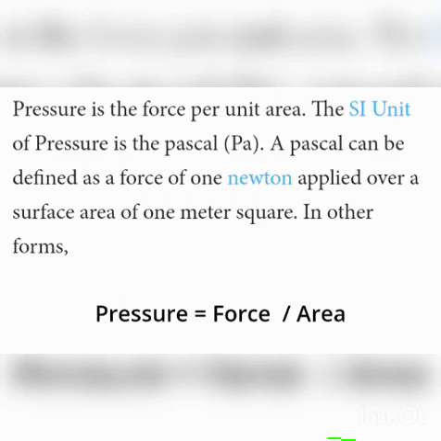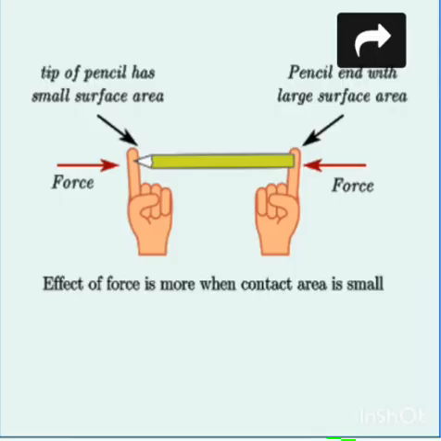Let us consider some practical examples. Take into consideration a sharp needle, which has a small surface area. However, consider a pencil which is very blunt at the back. It has more surface area than the needle.